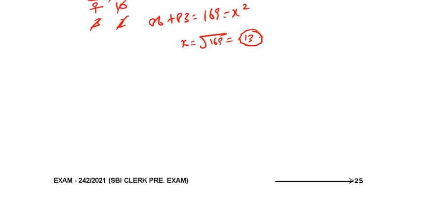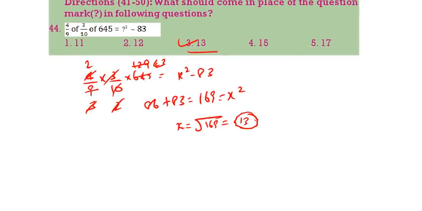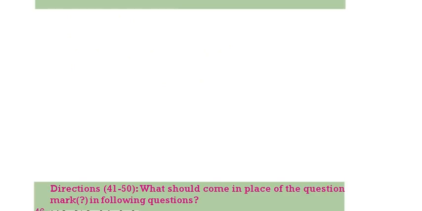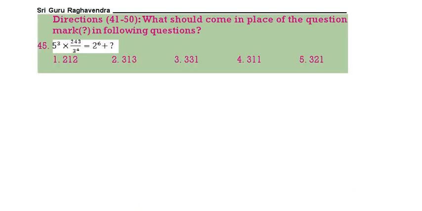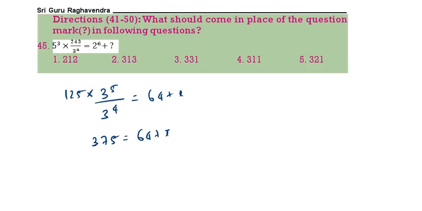Next question 45. 5 cube means 125 into 243 means 3 power 5 by 3 power 4 is equal to 64 plus x. So 125 into 3, that is 375 is equal to 64 plus x. X value 311. The difference of 375 and 64, 311. 4 is the correct answer.